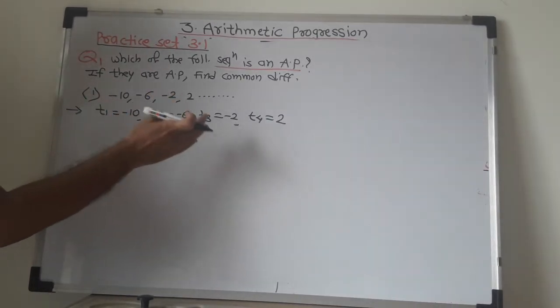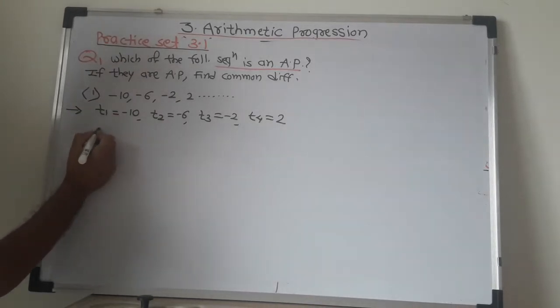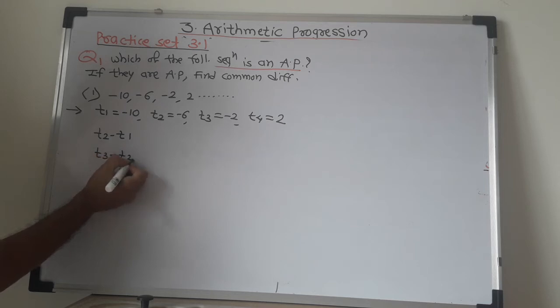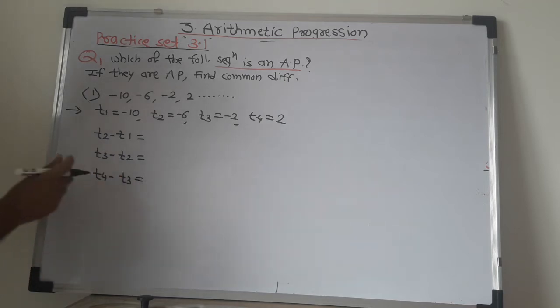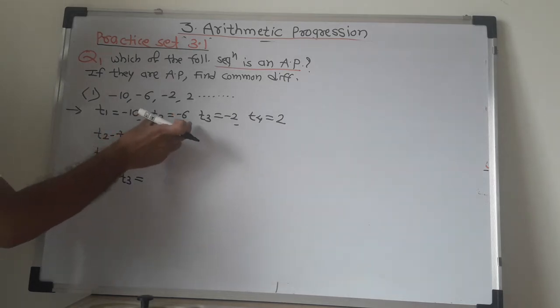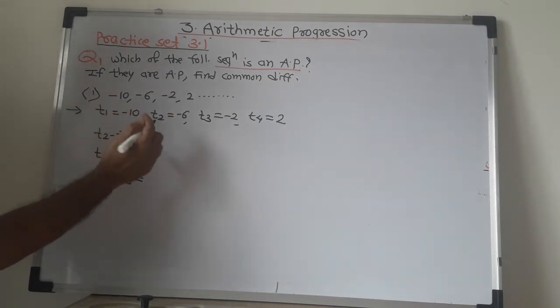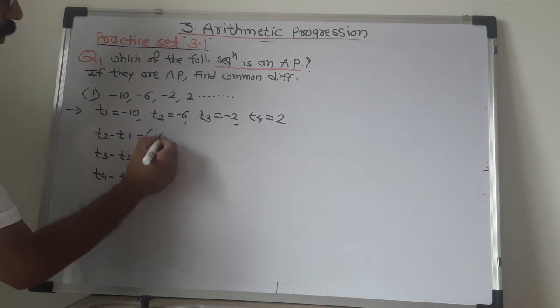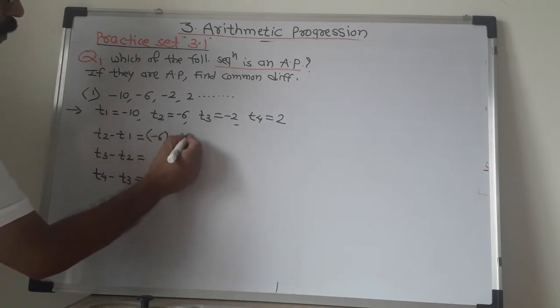Common difference means the difference between two consecutive terms, that is T2 minus T1, T3 minus T2, and lastly T4 minus T3. Next term minus previous term. Here also next term minus previous term. T2 minus T1, that is minus 6 minus minus 10.